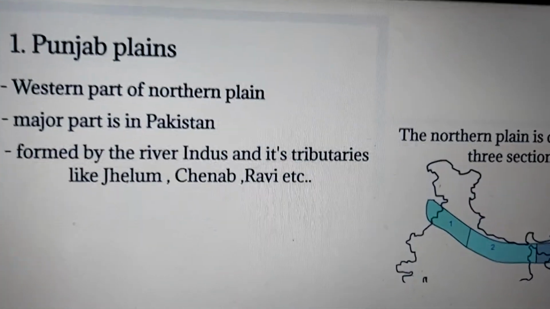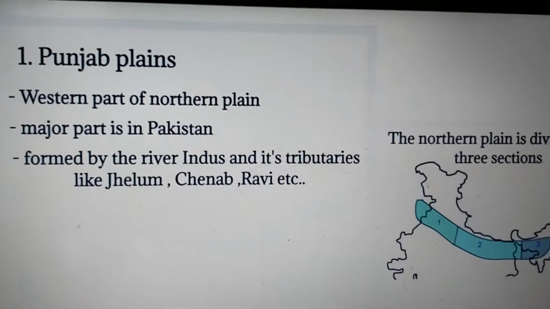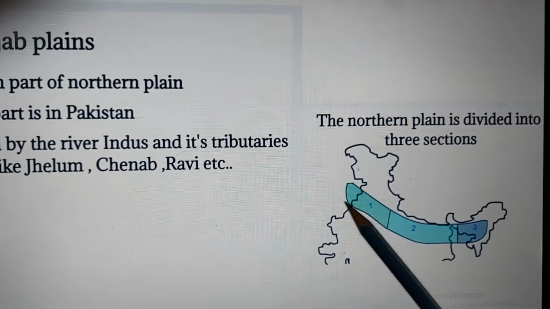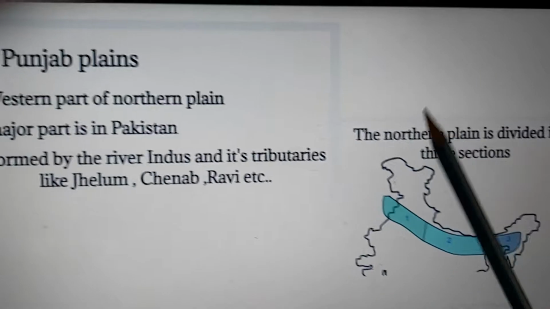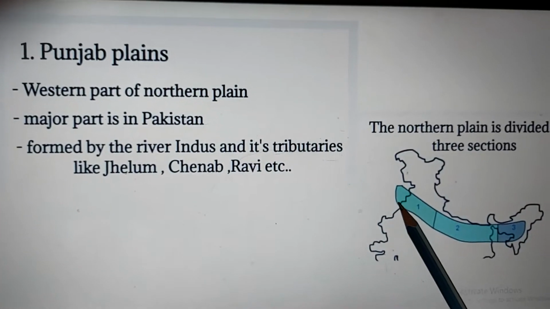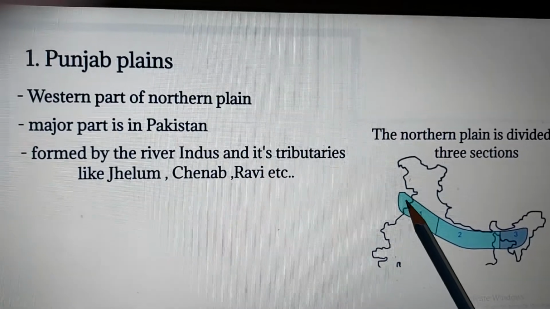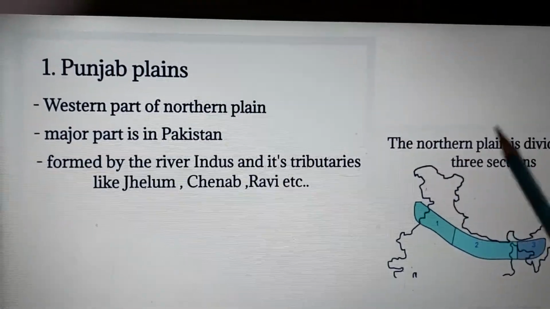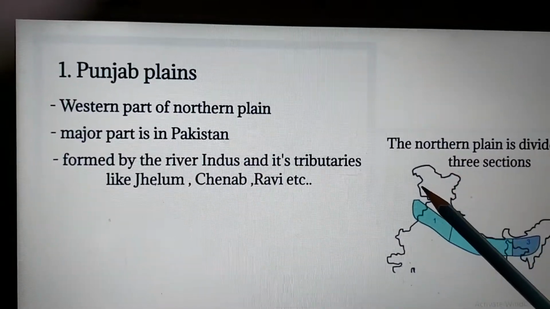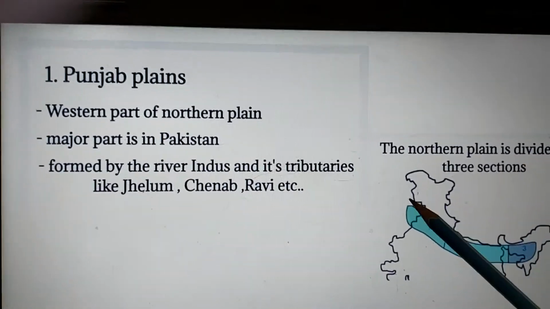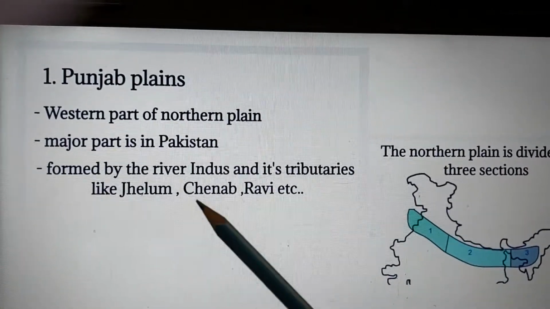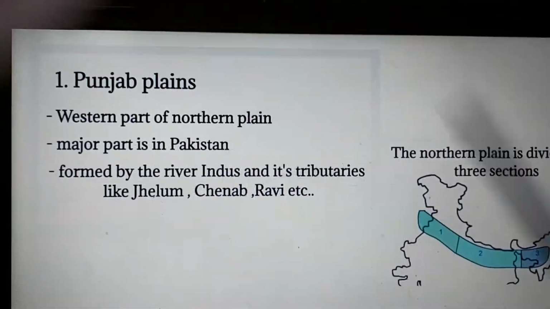So children, let us look into the first section of the northern plain. It is in the western part, and the major part is in Pakistan. You can see here it's Pakistan. It is formed by the Indus River and its tributaries. Which are the tributaries? Jhelum, Chenab, Ravi, Beas and Satluj.